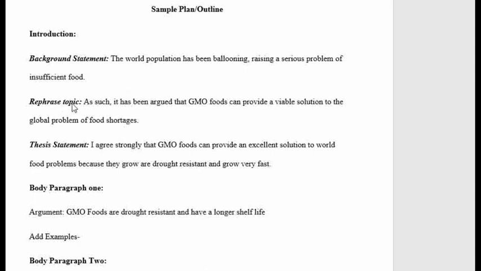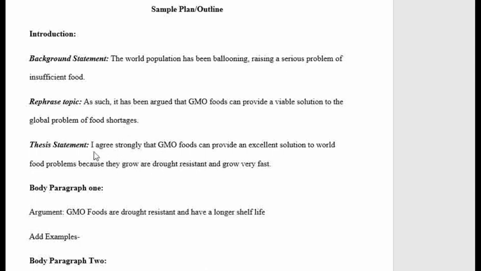Now, in the second sentence, I rephrase the topic so that I can move from general to specific. As such, it has been argued that GMO foods can provide a viable solution to the global problem of food shortages. Remember, some people like starting IELTS essays from this point. They just do this sentence and then they do a thesis statement. But for me, I like first of all starting my essays with a general statement to introduce the general topic area. Then I move to specific by rephrasing the topic that is given. And then I do my thesis statement, which shows the approach that my essay is going to take and what I'm going to do in my essay.